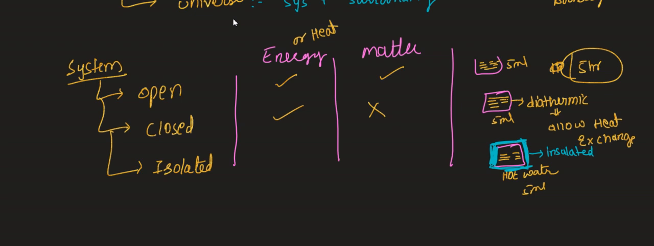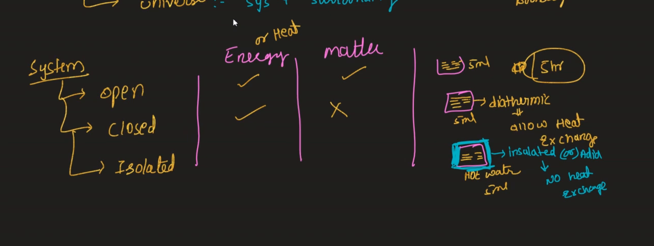The wall is insulated. What is this insulated? Insulated means no heat exchange. Or you can call it adiabatic also. The wall can also be written as adiabatic. What is the meaning of adiabatic? There is no heat exchange.